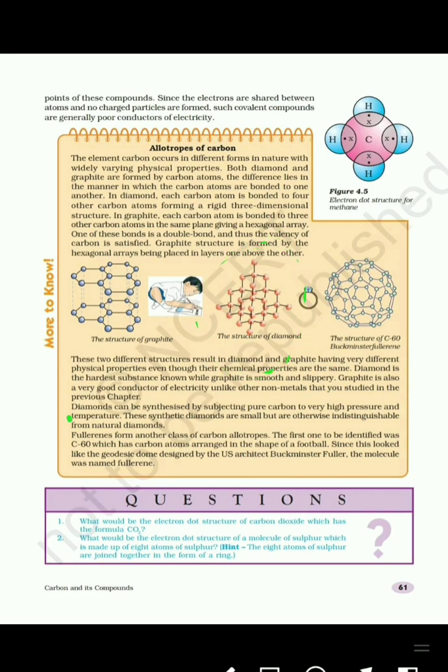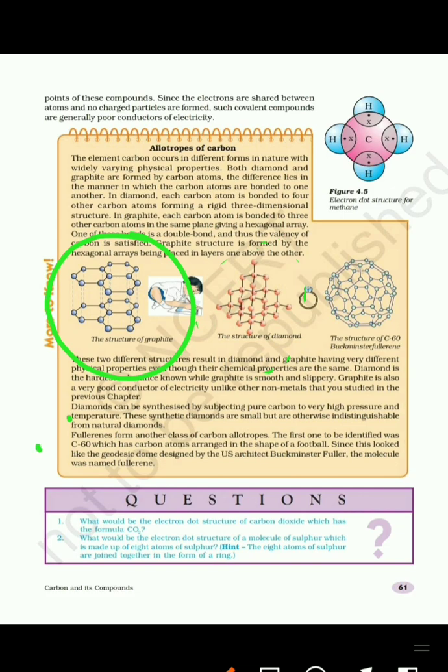Next is graphite. Graphite has a two-dimensional layered structure. We can see the layers of graphite here. In graphite, each carbon atom is bonded to 3 other carbon atoms, giving a hexagonal array. So here we can see the hexagonal array and layer structure of graphite. Graphite is soft and greasy. It is a good conductor of heat and electricity.